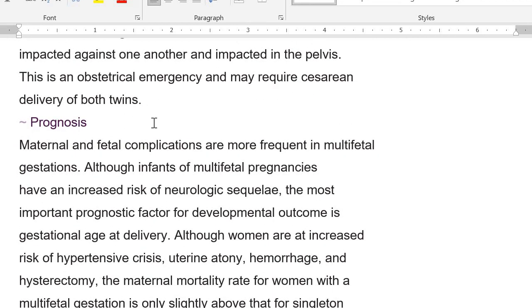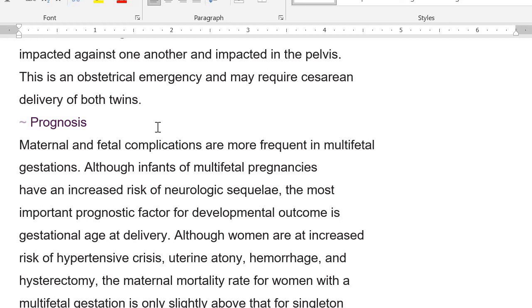Basically, in practice, the Green Top guideline and the NICE guideline on intrapartum care say that the inter-delivery time gap should not be more than 30 minutes. Why is it so? Because the risk of PPH will increase, since these women are already at very high risk of having postpartum hemorrhage. Why? Because of the atonic uterus. That is the point. So it is better to deliver them within 30 minutes.